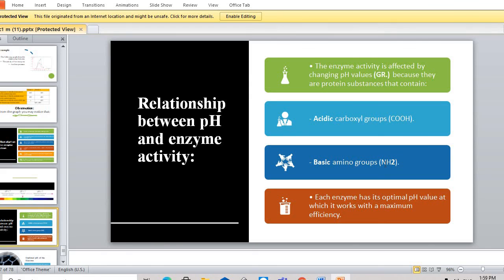Here we said that enzyme activity is affected by the pH value, as it contains an acidic carboxyl group COOH and the amino group NH2. And we have optimum pH. Optimum pH is the pH at which the enzyme is more effective, more efficient, okay?